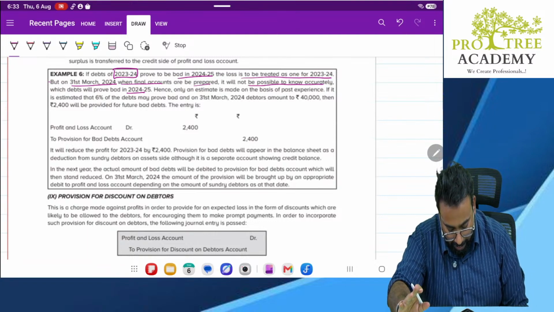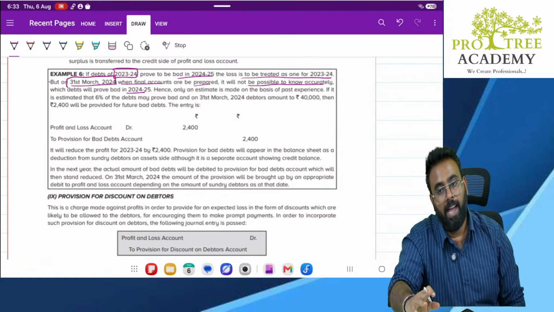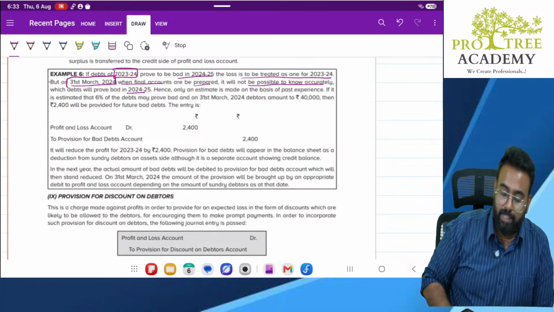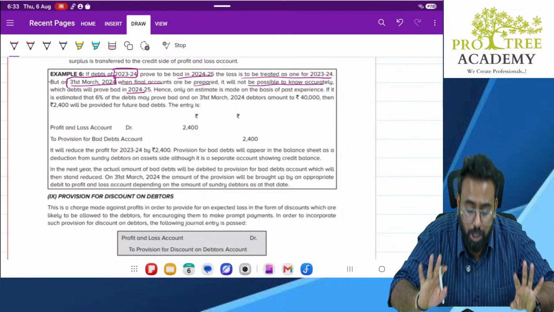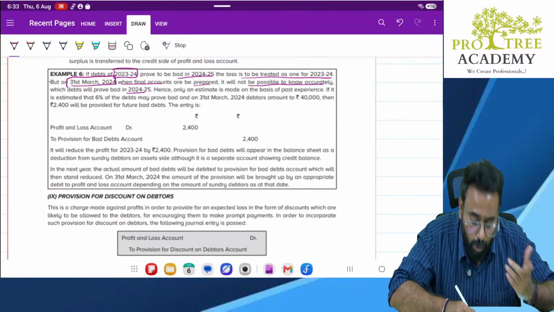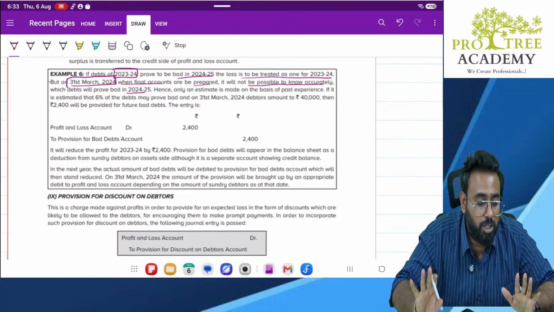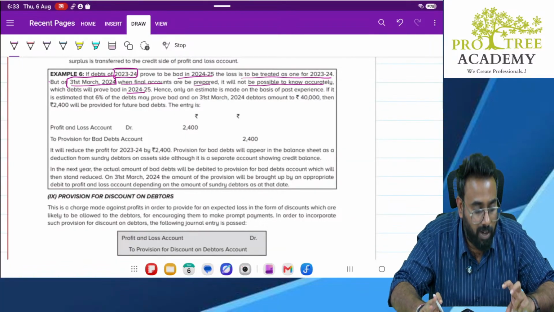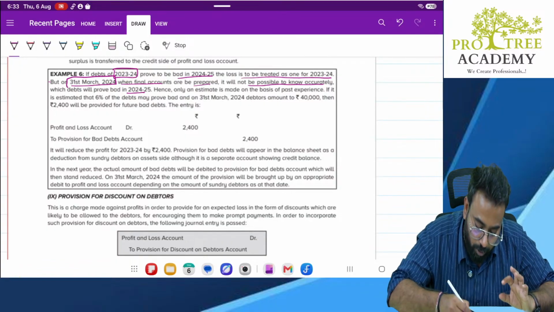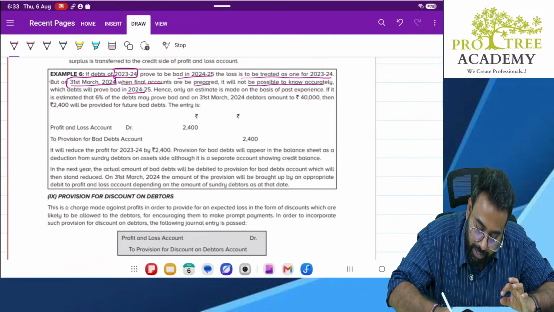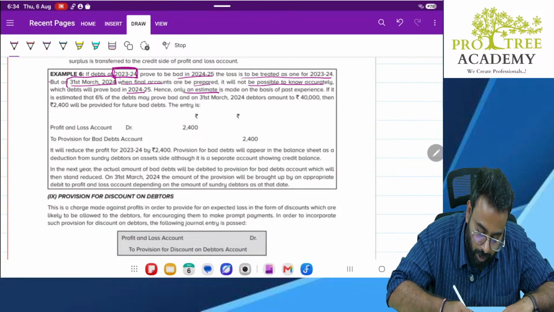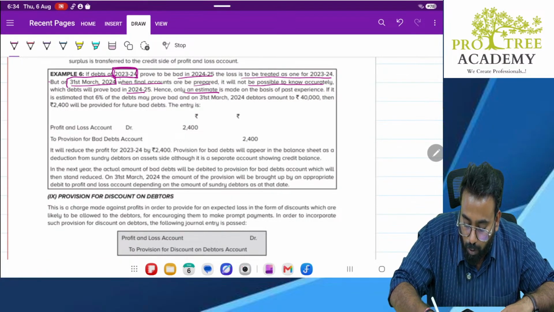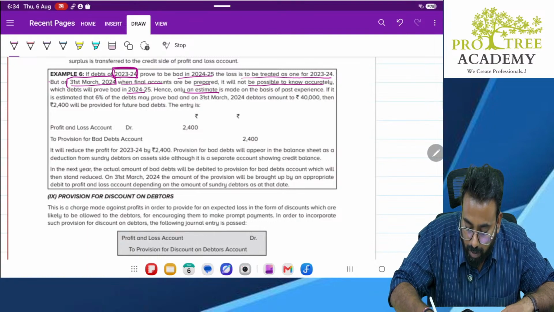But it may happen that the entire thing may not be bad debt, correct? So we are just getting a doubt and we are trying to create a provision. We are not sure. But the bad debt belongs to 23-24, correct or no? But we are not sure how much will be bad debt. We are only having a doubt. So what we do is we estimate on the basis of past experience, and it says 6% of the debts. So 6% of total debtors may become bad debt.